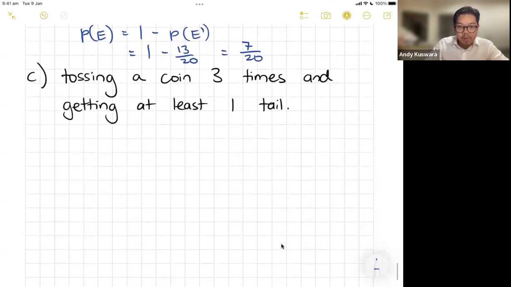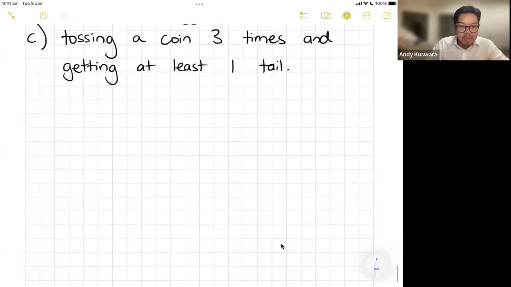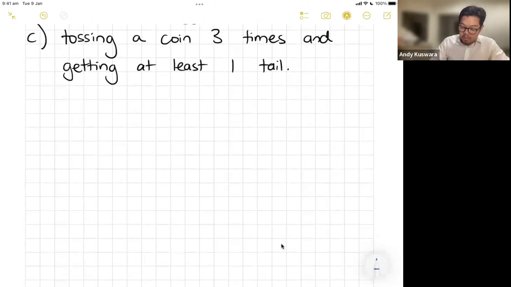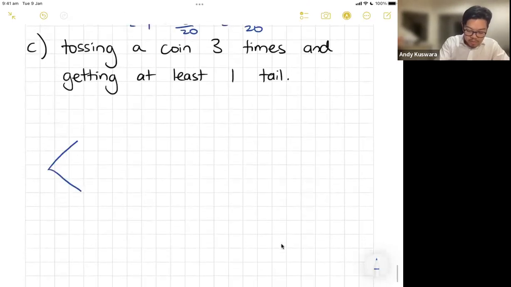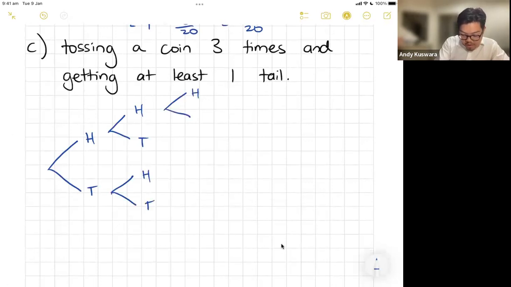Now, this is where you're probably most likely to see something like this. So what's the probability of tossing a coin 3 times and getting at least 1 tail? Now, what I could do here, and I'm going to do a real quick tree here. So if I'm tossing a coin 3 times, what that means is I have 3 events.